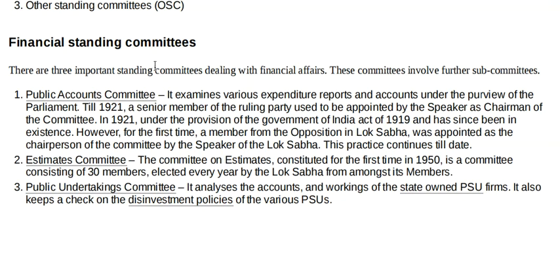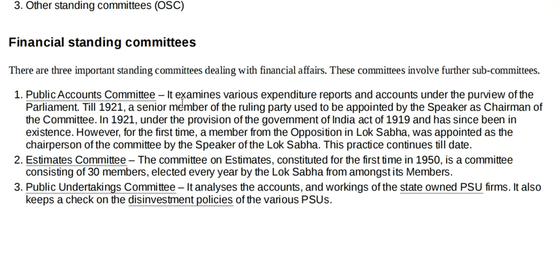Generally, the public account committee is headed by an opposition member of the Rajya Sabha, maybe any senior member. There are generally 22 members in the public account committee, 30 members in the estimate committee, and 22 members in the public undertaking committee.